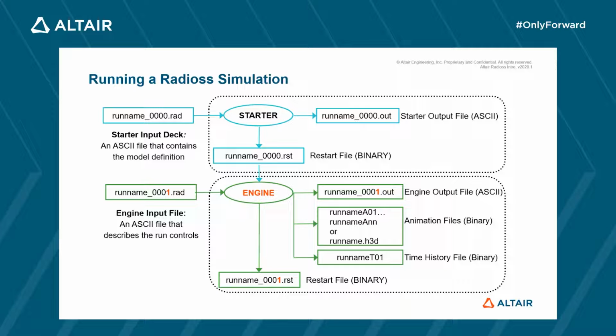The second part of the simulation is the engine. There can be several engine steps. Each one of these steps is controlled by an engine input file, 1.rad, 2.rad, and so on. Note that the first engine file can optionally be merged to the starter file. During this stage, Radioss is performing the computation of the numerical problem from time 0 to the final time defined for the simulation.